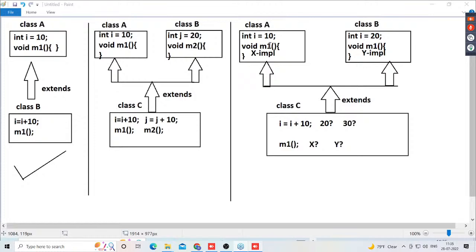But in Java, that style is not available. Java doesn't follow any ordering for the super classes. In Java, before the JVM, the compiler first has to resolve this situation. So the compiler has to check whether the i variable and M1 method exist in both super classes or not. If the i variable and M1 method exist in both super classes, definitely there is confusion. Because of this reason, multiple inheritance was totally removed from the Java programming language. Even though the second case is not giving any problem for us.